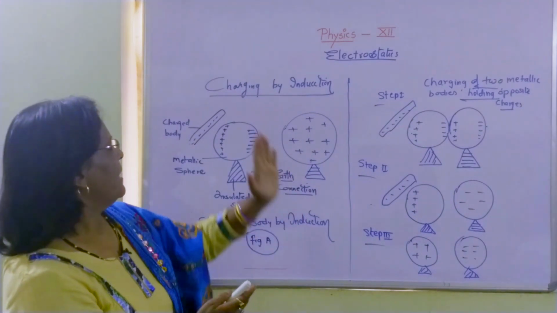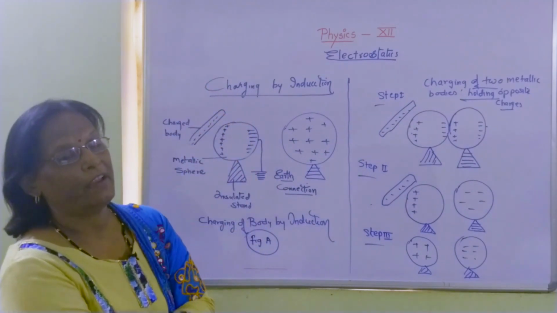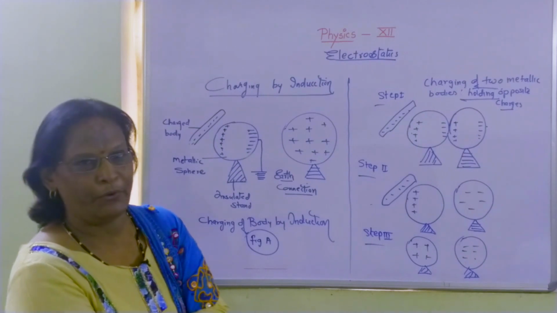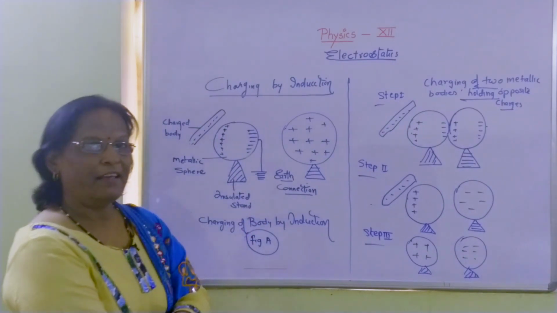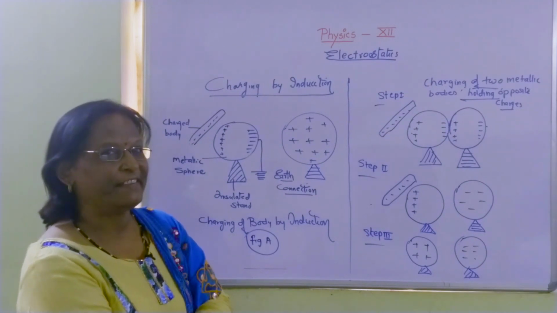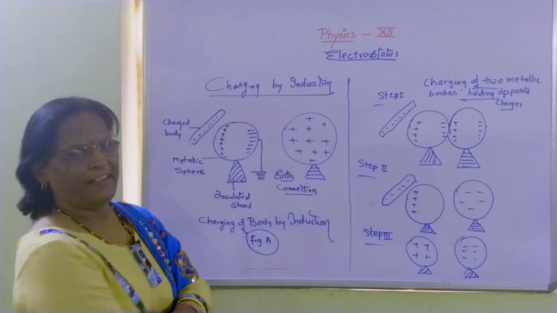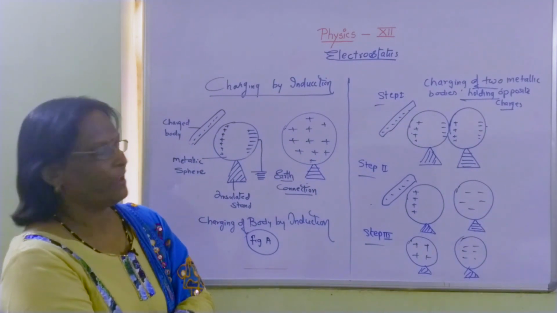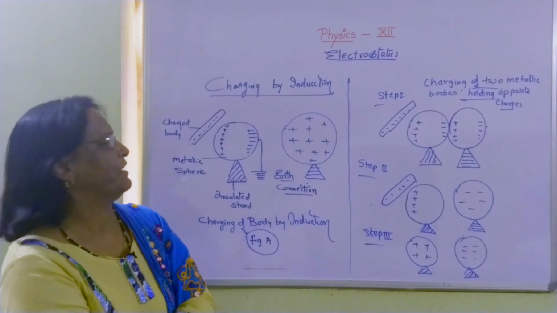Here, we have taken a metallic body. That metallic body is completely neutral, already I have told you. We will place it on an insulated stand. Why is it placed on an insulated stand? Because if that body comes in contact with the earth, all the charges will get transferred to the earth. Earth is at 0 potential.